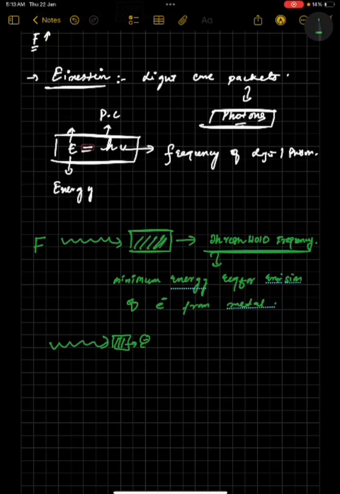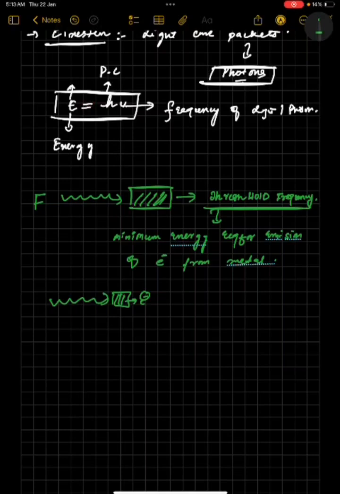Simply, more electrons will come out from this metal. So this threshold frequency, we represent it by mu naught. It depends upon the nature of the metal.